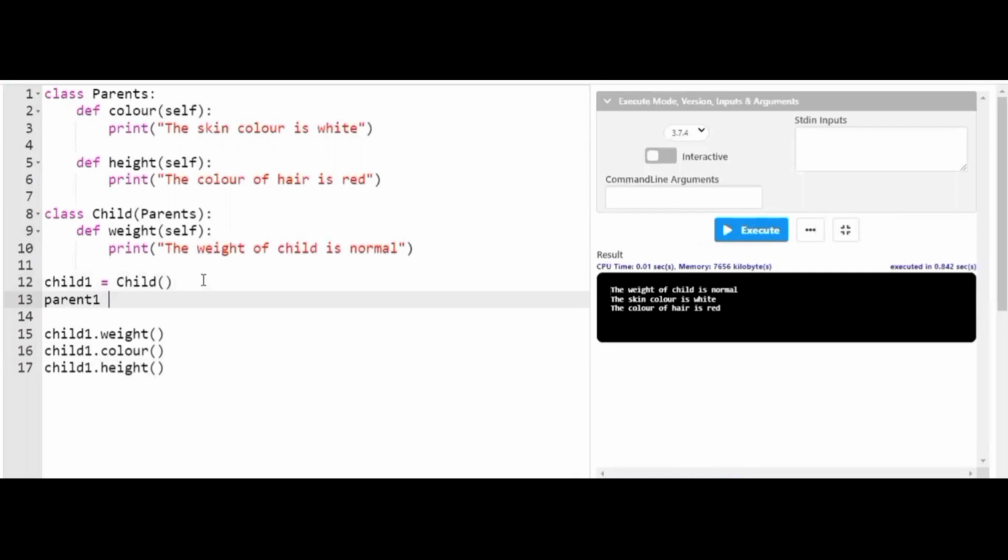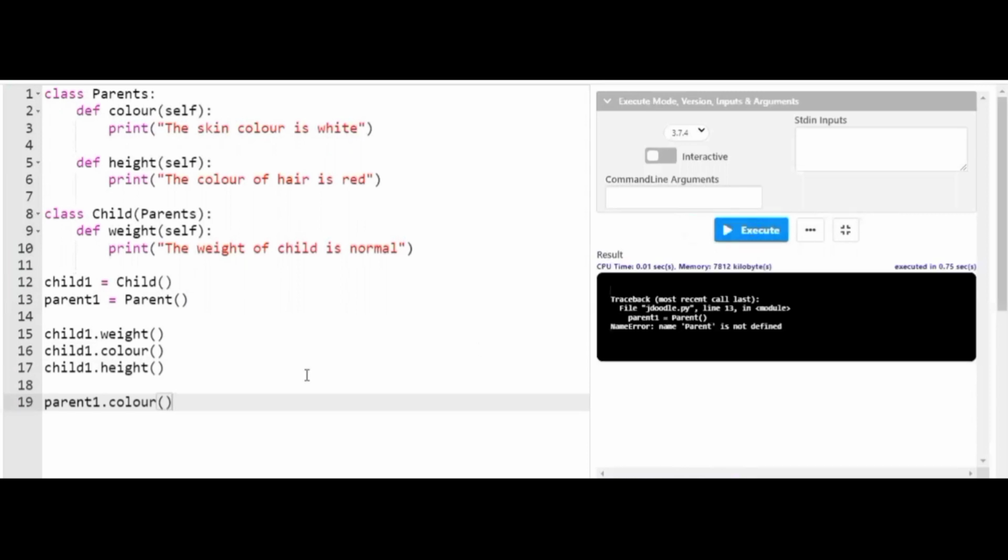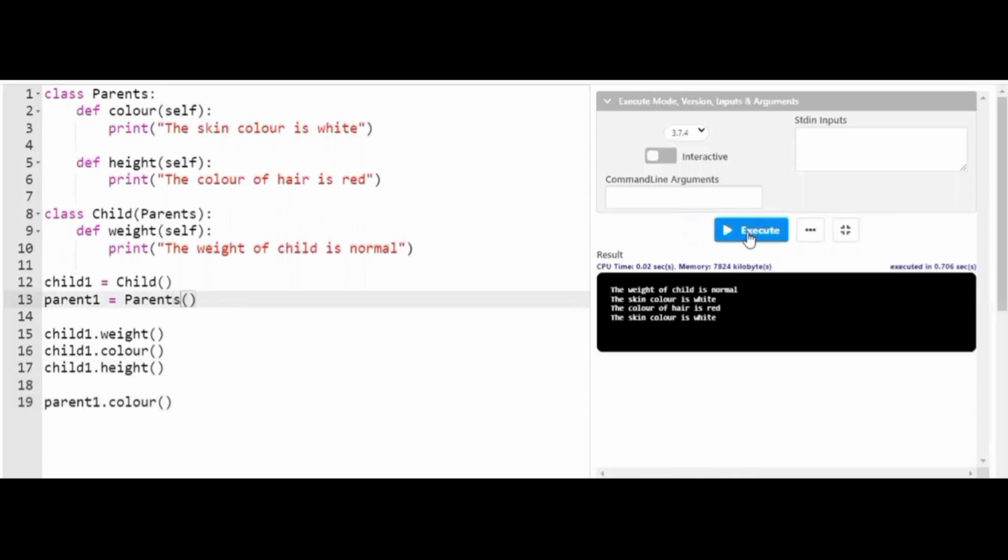Parent one equals parent class. Okay, friends, now what I will do here is try to access the parent's color. Let's see what happens, friends. Now you clearly see, friends, when I try to access the parent's color, it has shown the skin color is white.